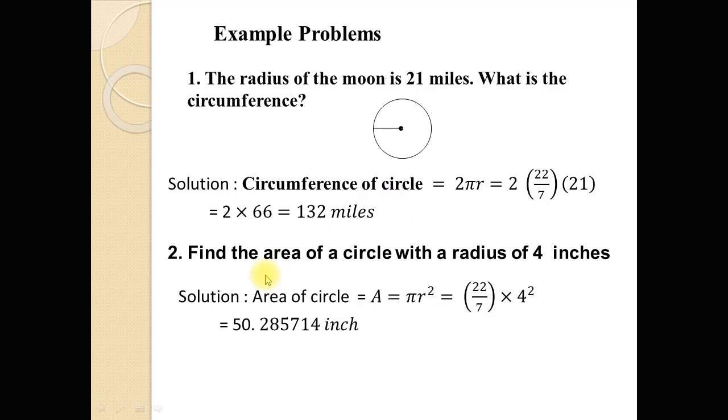Now another problem, to find the area of a circle with a radius of 4 inches. For the area of a circle we use the formula pi r square, and this is equal to, putting the values, 22 over 7 multiplied by the r value 4, and 4 square. So r square means 4 square. Now after simplification we obtain the area 50.285714 square inches.